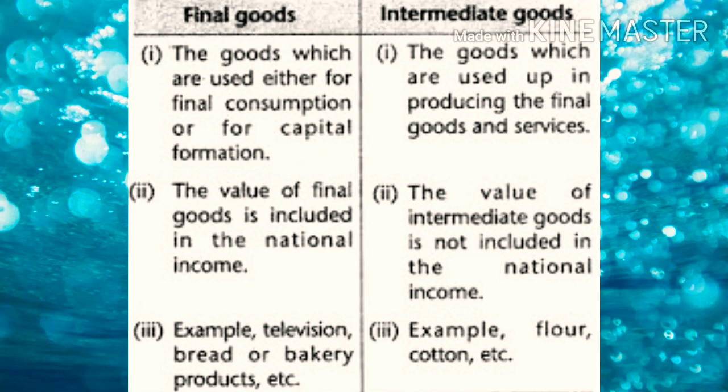Because we are counting the same items two times, because the intermediate goods' value is already reflected in the value of the final good. So no need of counting the intermediate goods while calculating GDP. While calculating GDP, we want to count only the capital goods or the finished goods.